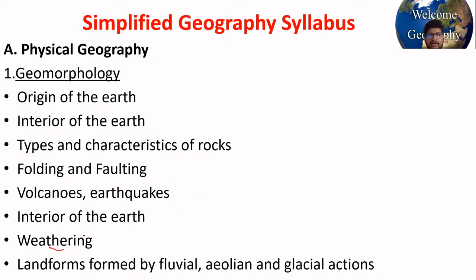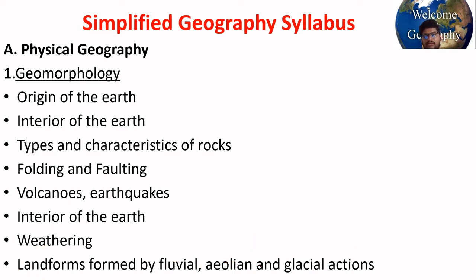Then weathering, the process of denudation: weathering, erosion, deposition, and landforms made by river action, wind, and glacier action. There are different types of landforms formed by rivers, wind and glaciers.